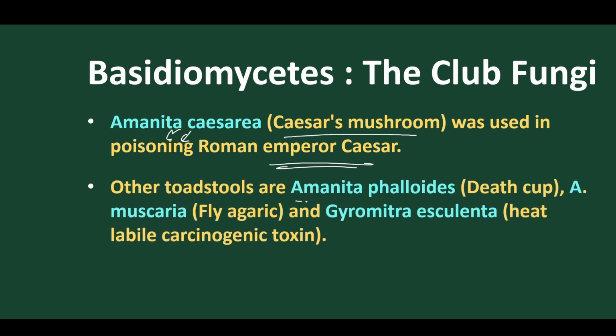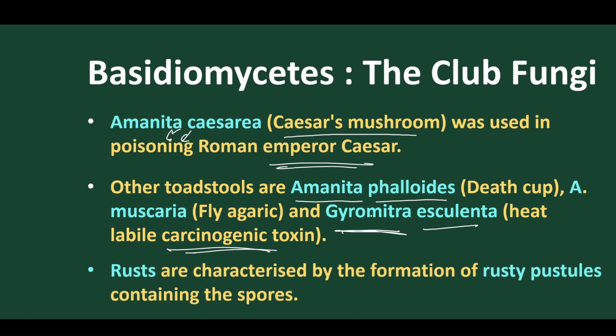Other toadstools are Amanita phalloides, called the death cap, Amanita muscaria, the fly agaric, and Gyromitra esculenta. These are different types of poisonous mushrooms. They contain cancer-causing toxins, and they are very dangerous. They cause food poisoning and death to the organism.